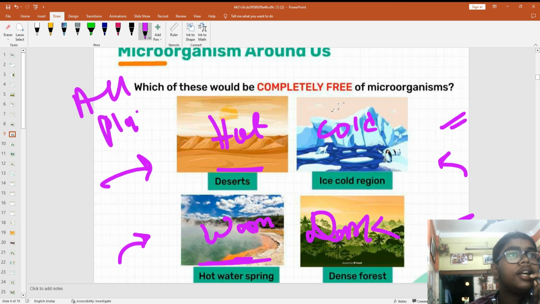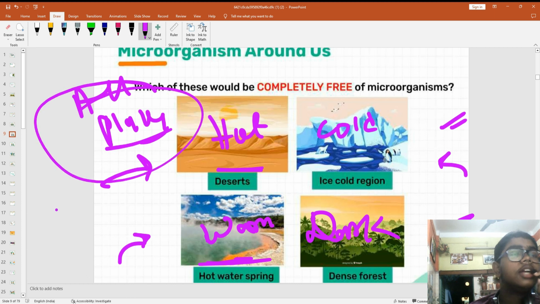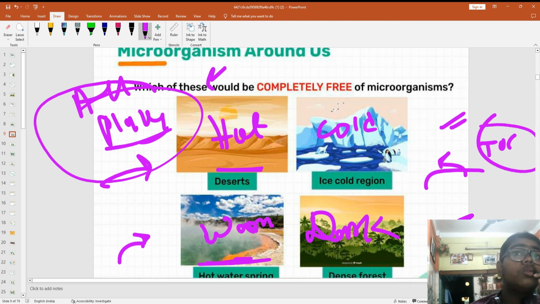So you can see all places. And we live in a moderate area, India, right? So definitely there will be microorganisms in our surroundings. India is in the tropic of cancer, so it's not too hot, not too cold. So everywhere in India has microorganisms, from Ladakh to Kerala, from West Bengal to Arunachal Pradesh to Gujarat, everywhere microorganisms are present.